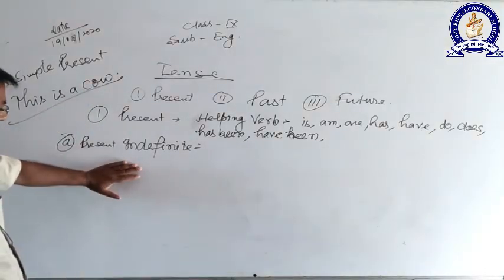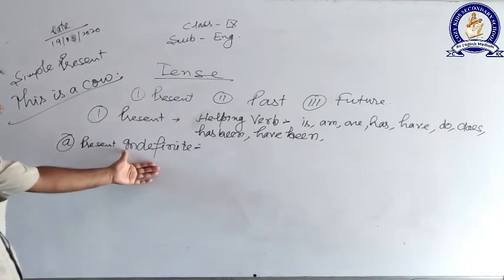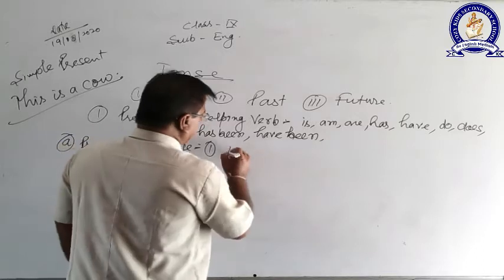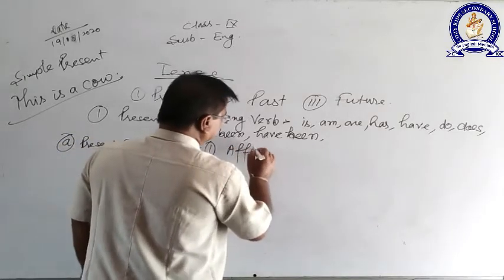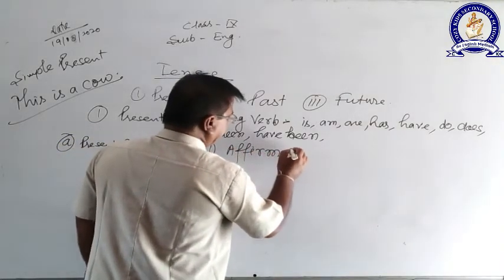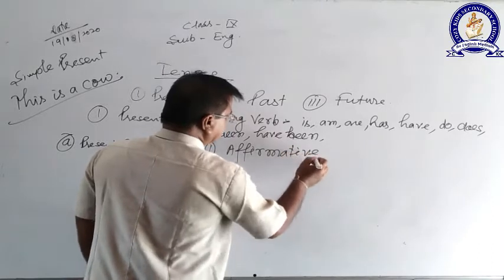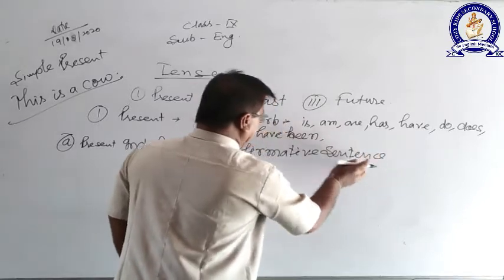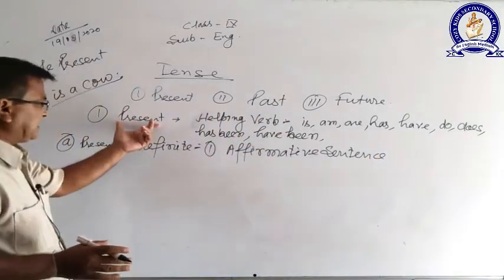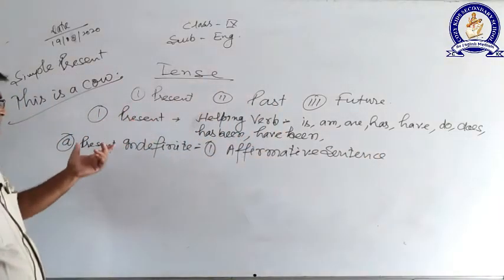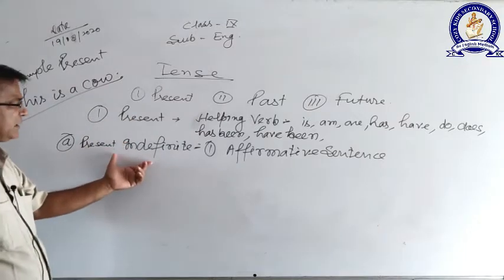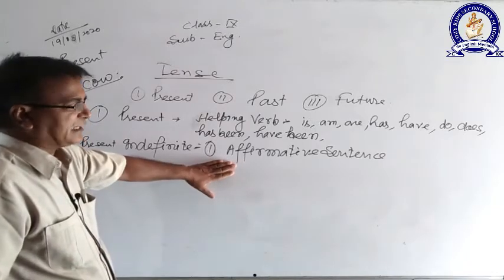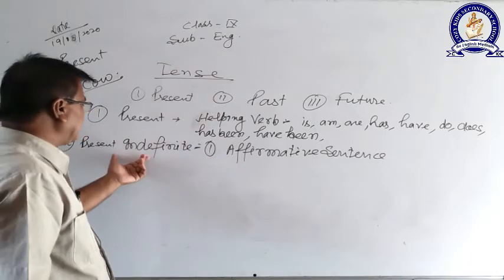But in present indefinite, four types of sentences are involved. The first one is the affirmative sentence. Now look here, it is sentence, not tense. Present tense has four parts. The first part of present tense is present indefinite, and in present indefinite there are four types of sentences.